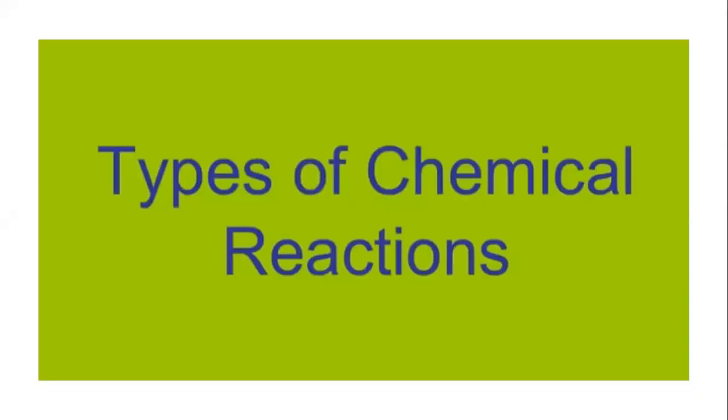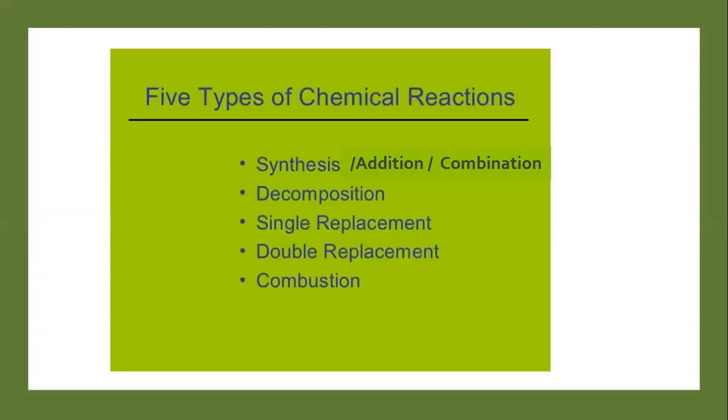The next topic is types of chemical reactions. Chemical reactions can be divided commonly into 5 different types. Number 1, synthesis, addition or combination reaction. Second is decomposition reaction. Third is single replacement or displacement reaction. Fourth is double replacement or displacement reaction.